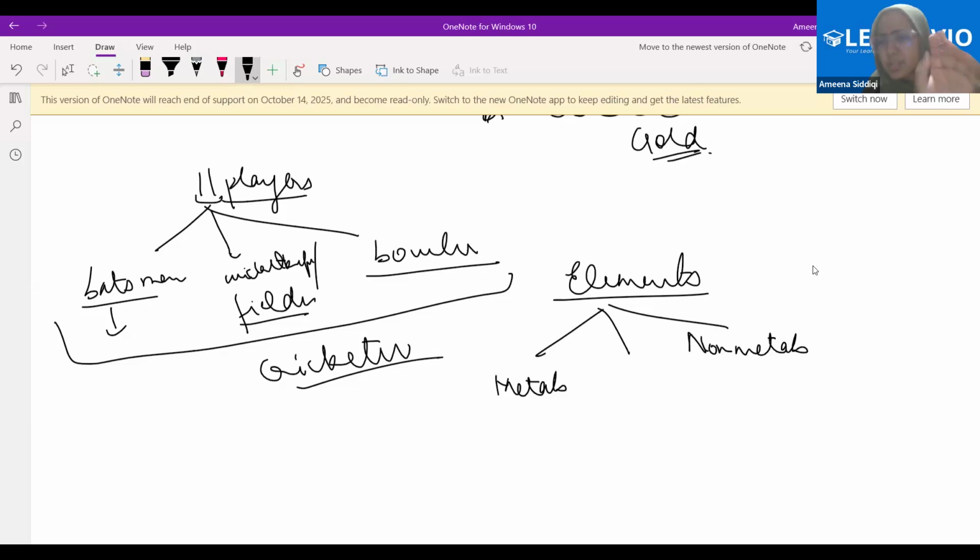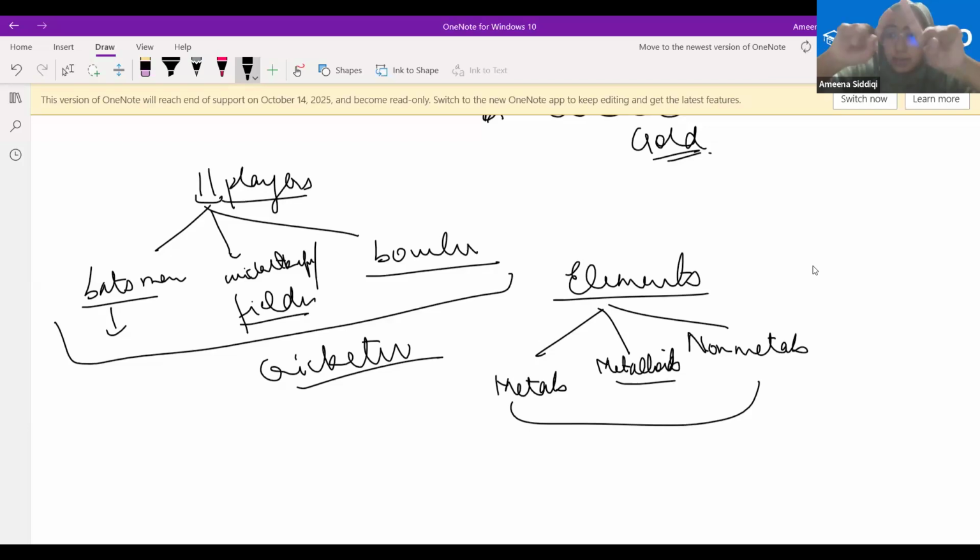There are some elements which have somewhat the properties of metals and somewhat the properties of non-metals, therefore they are called metalloids. Yet, all three of them are elements. I hope you have understood this analogy.